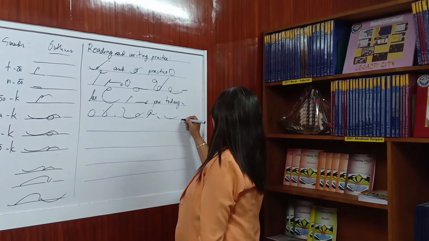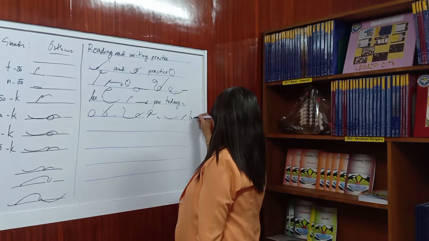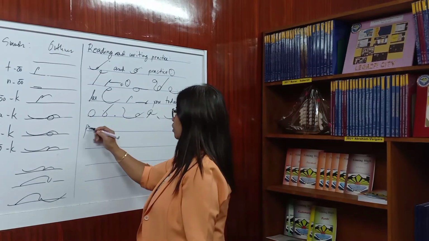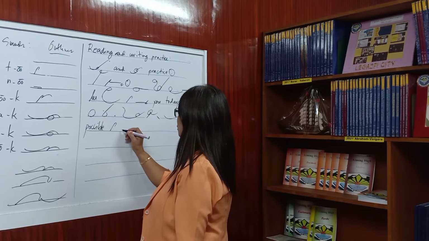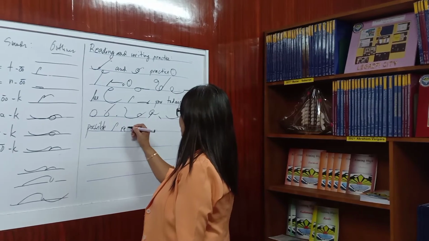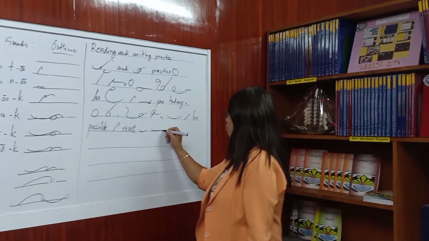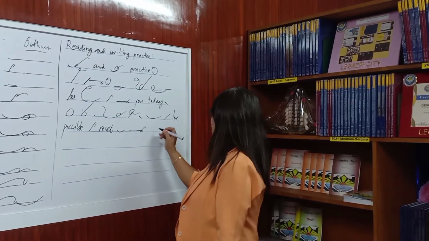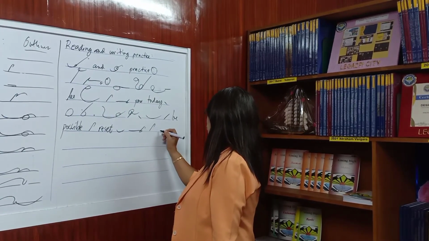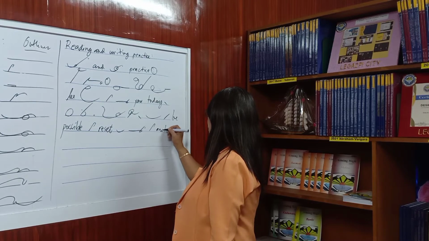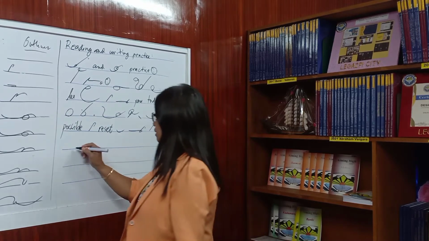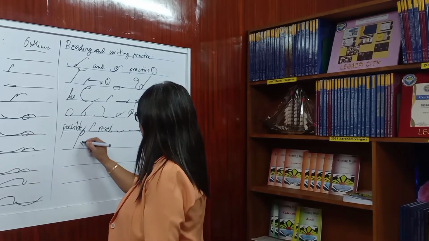Will it be possible to reset our meeting to another date, question mark.